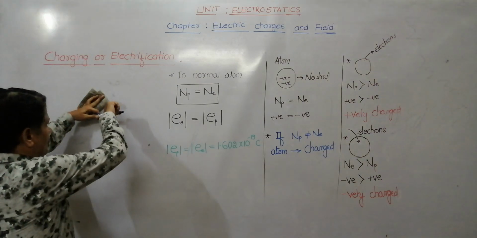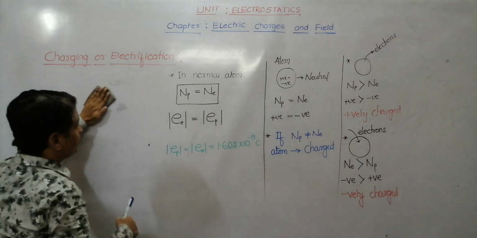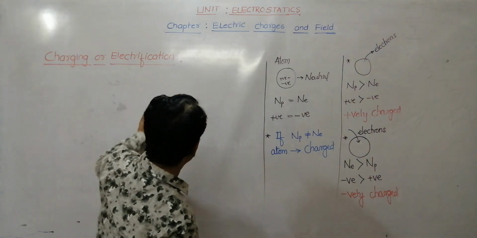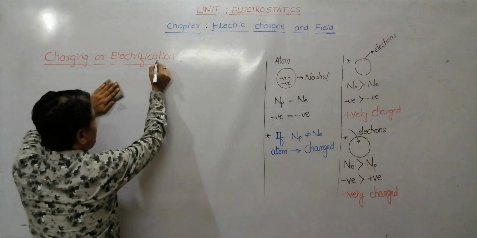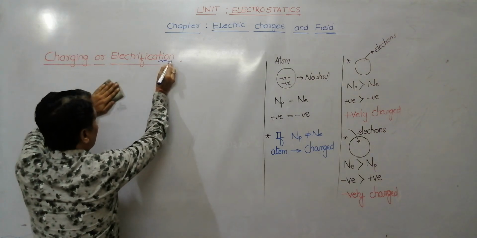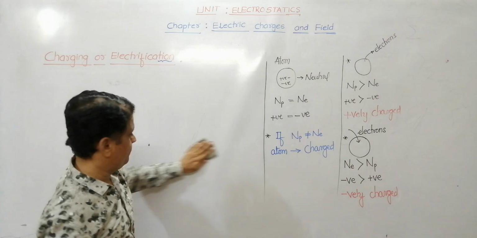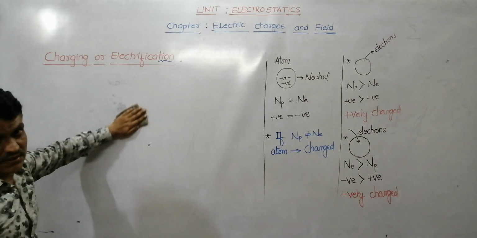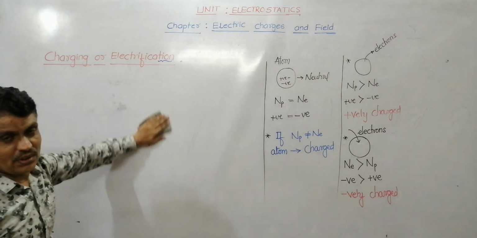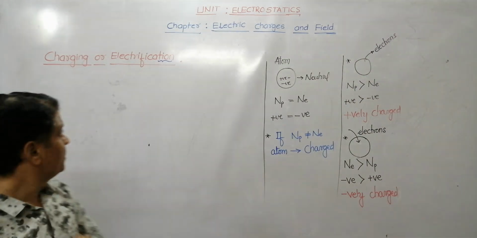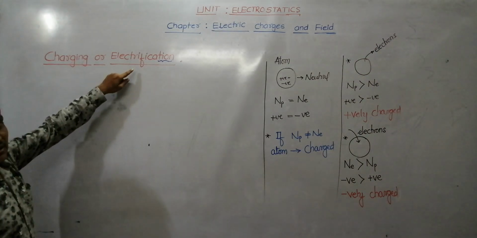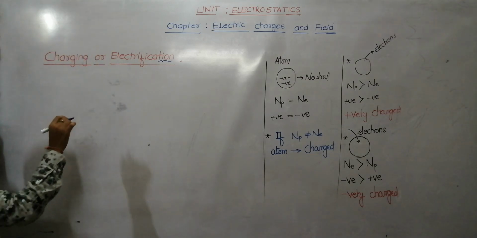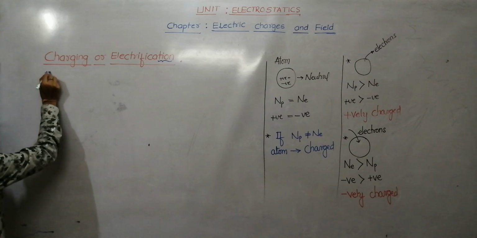Always in physics, try to remember one more thing. This is the first time we come across it. Always in physics, wherever you come across words ending in -tion, remember, it is a process or a phenomenon. So electrification means it is a phenomenon or a process.